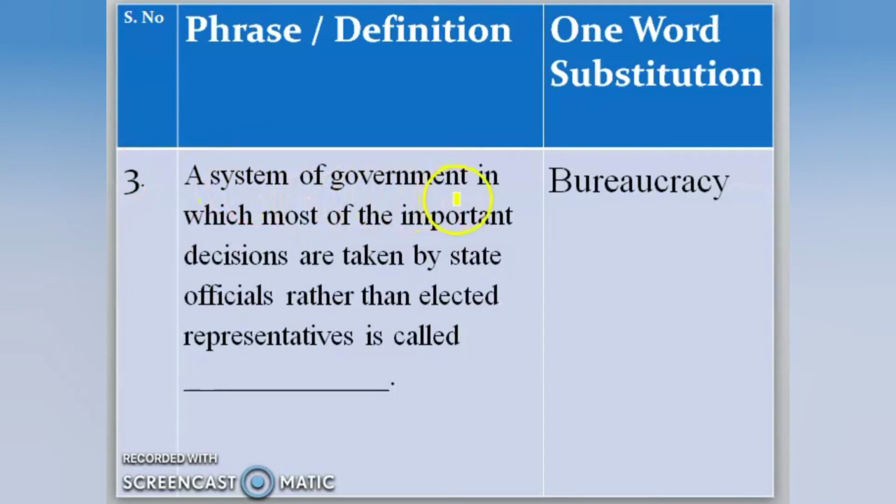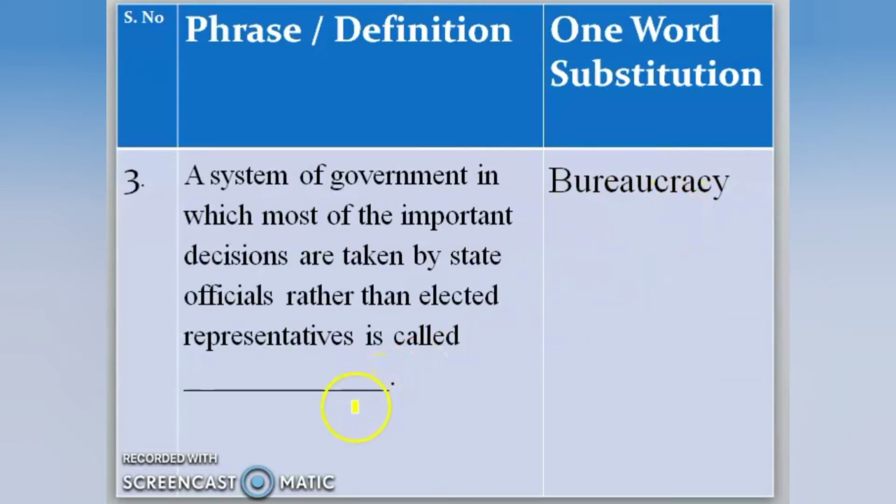A system of government in which most of the important decisions are taken by the state officials rather than elected representatives is called dash. So a government run by officials is called bureaucracy. So you might have heard of bureaucrats, right? So bureaucracy.